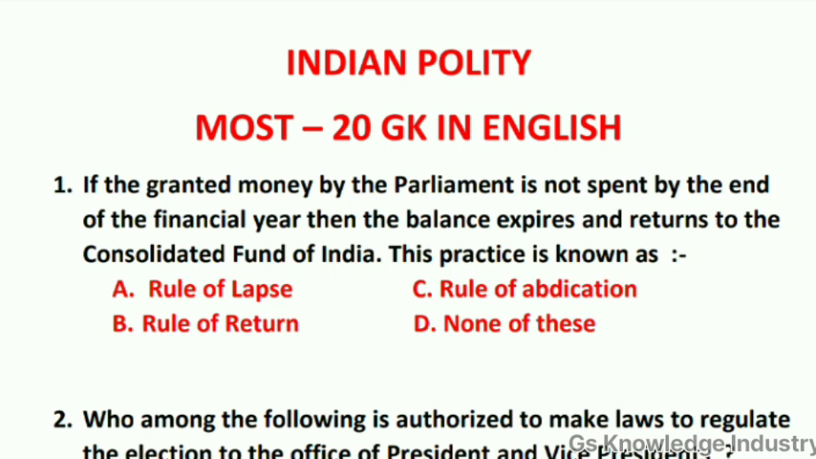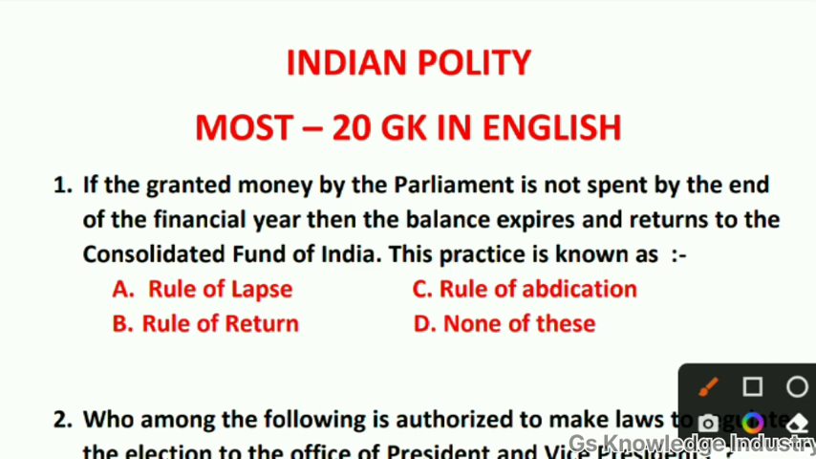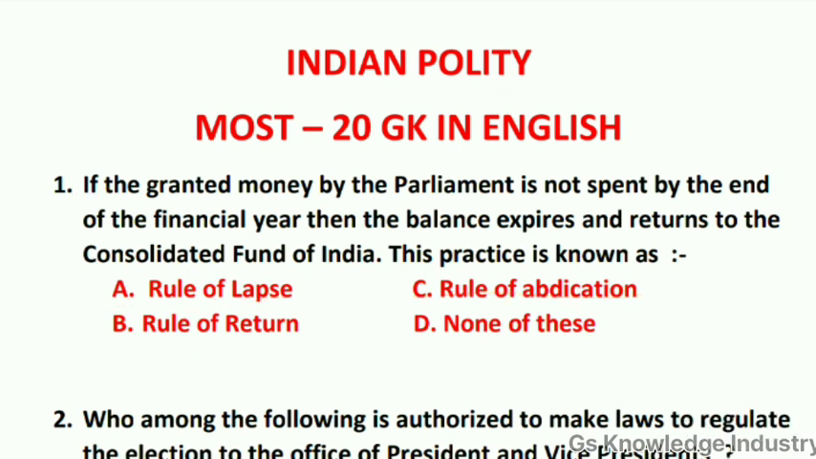The first question is: if the granted money by the Parliament is not spent by the end of the financial year, then the balance expires and returns to the Consolidated Fund of India. This practice is known as? Option A, rule of lapse. Option B, rule of returns. Option C, rule of abdication. Option D, none of these. Here the correct answer is option A, right? Option A is the right answer.